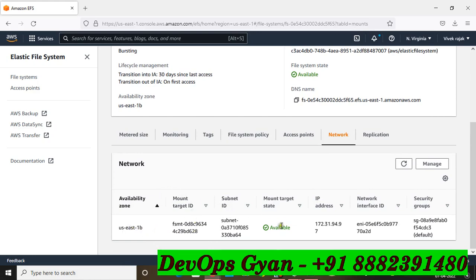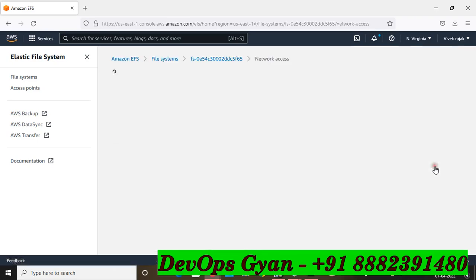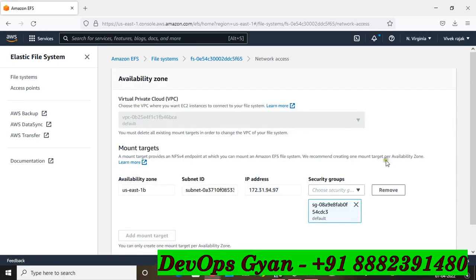This is the mount subnet, and for your security group, friends, you can see the default security group is here. So go to the security group, go to the manage section and attach your particular security group. This is the default security group. That's the reason I'm not able to access it.